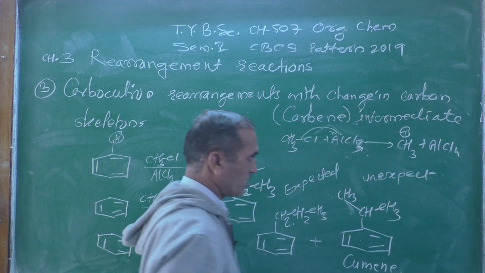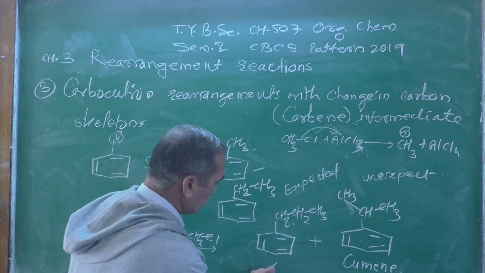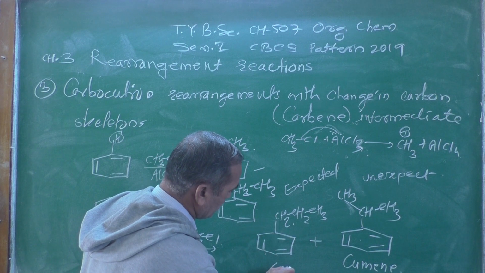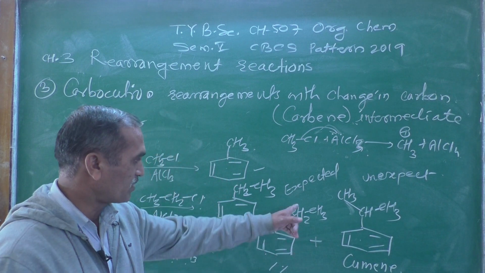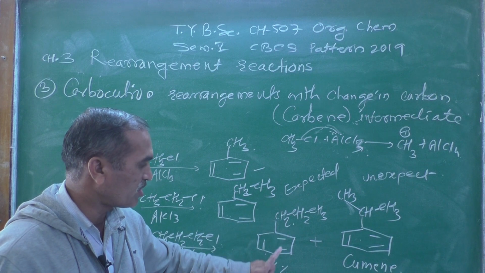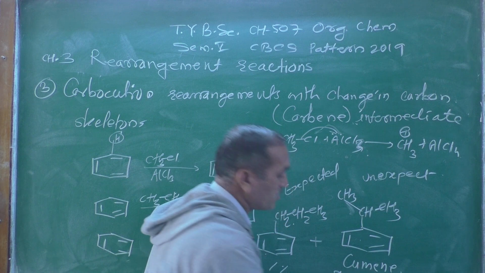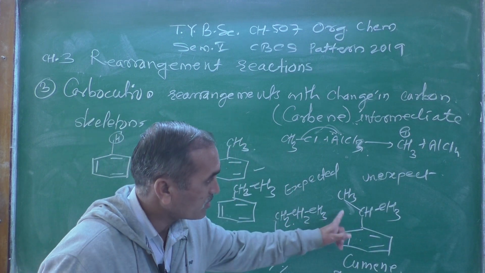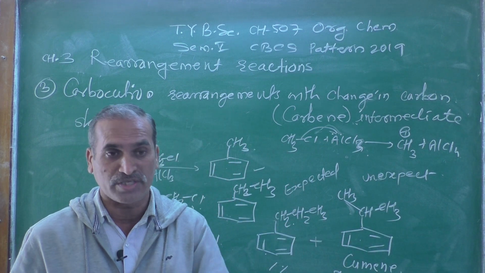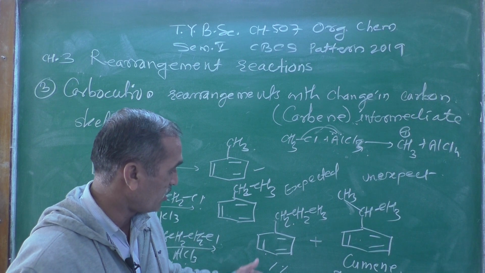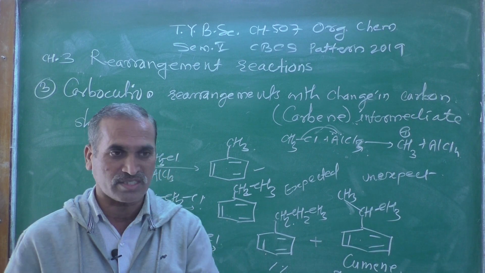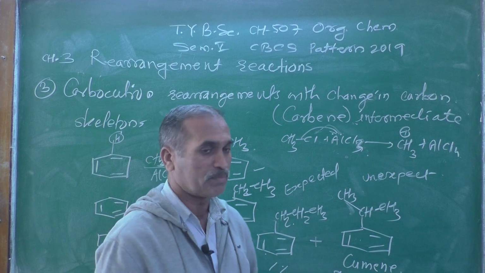The formation of propyl benzene is only 1% and cumene is formed about 99%. The unexpected product is formed as the major, 99%, and here only a trace amount of propyl benzene.